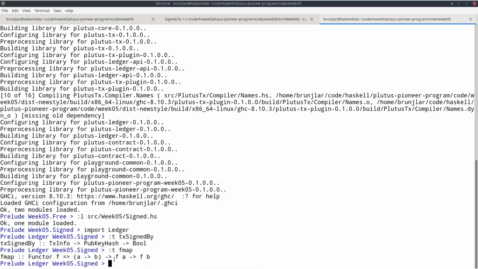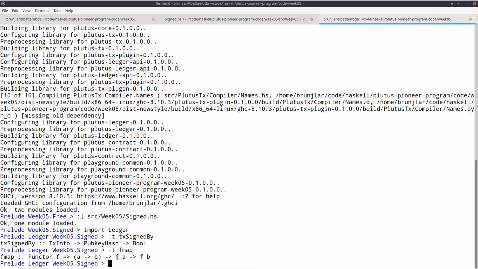So if you have a functor f, like contract or IO or any other monad or lists, and a function from A to B, then we can turn FA into an FB. The standard example for fmap is the map on lists, if f is the list functor. So if you have a list of a's and a function from a to b, you get a list of b's by applying that given function to each element in the list. And you can do the same for all functors, and in particular for all monads.